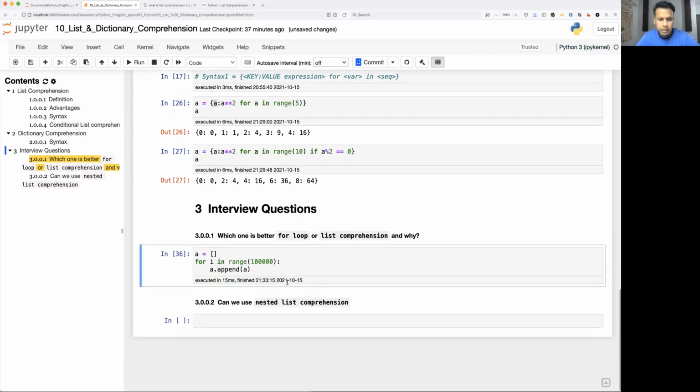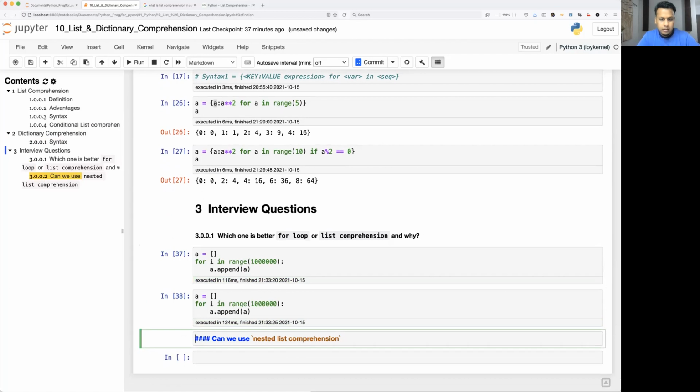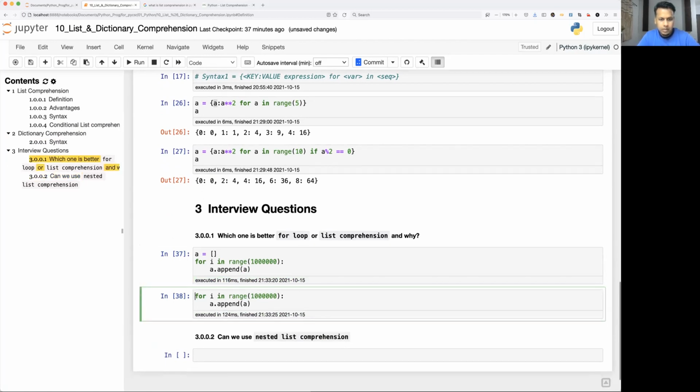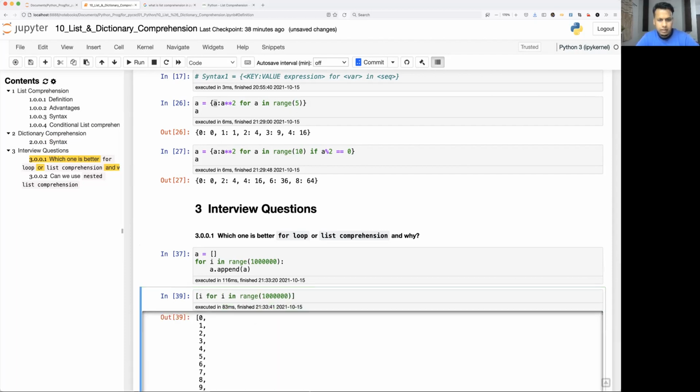Okay, so it is going to take 15 milliseconds, right? I'm just going to add another 0. See how much time it is going to take? 116 milliseconds. Okay, let's do a similar example using list comprehension. All you have to do is remove this and try this.